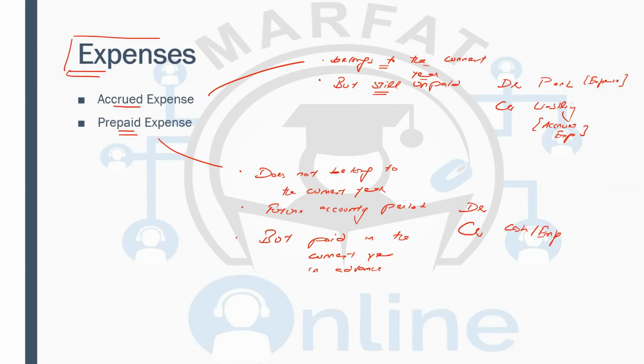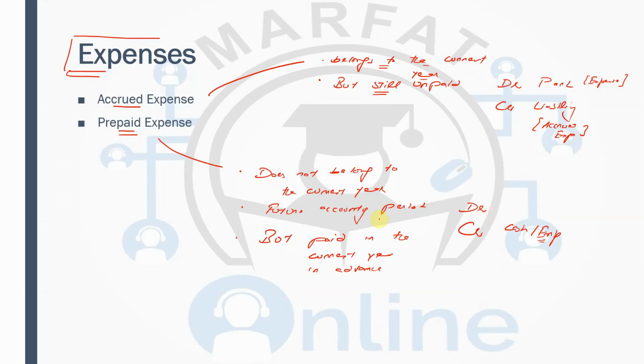Because this is not the current year expense, you have to remove it from the other expenses. But again, this is only the case when this expense is being made part of the current year expenses. Otherwise, the simple entry is going to be credit cash.